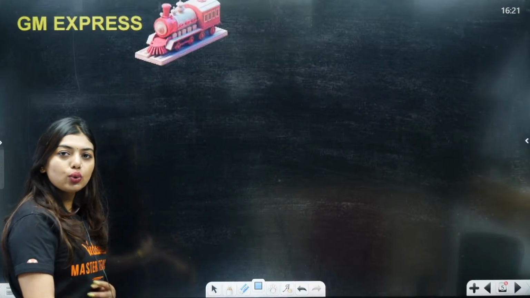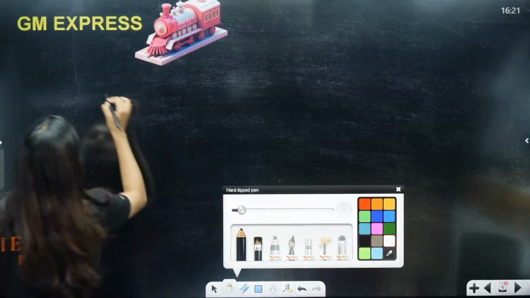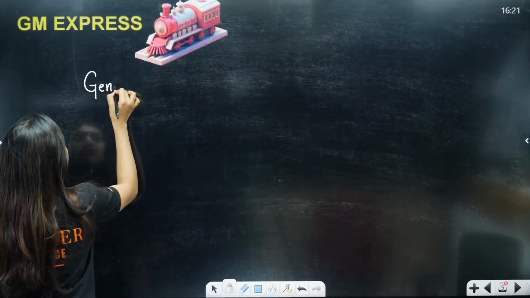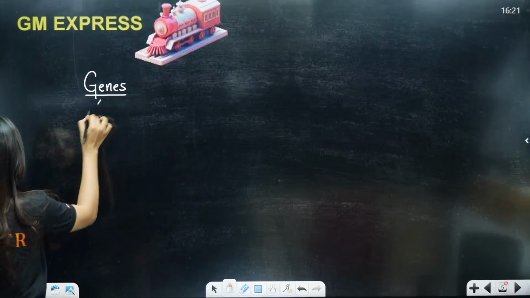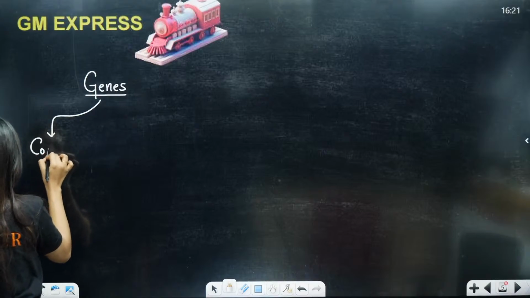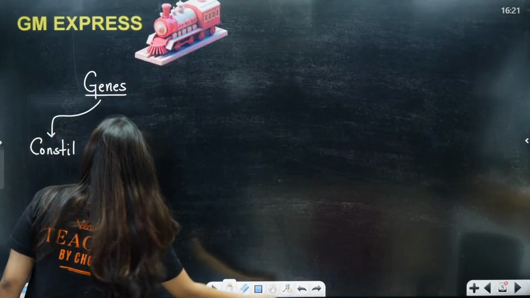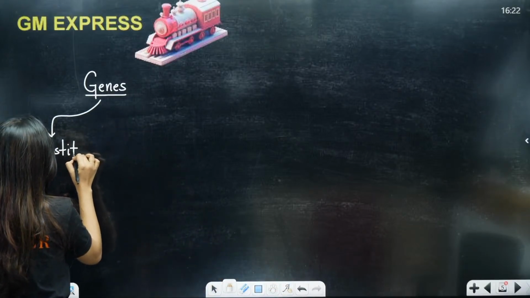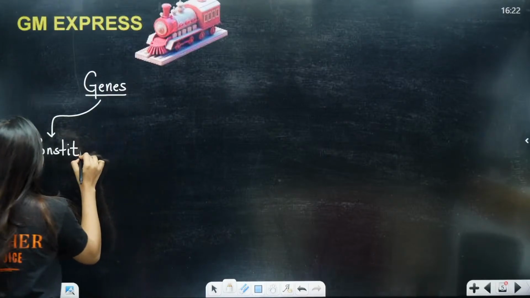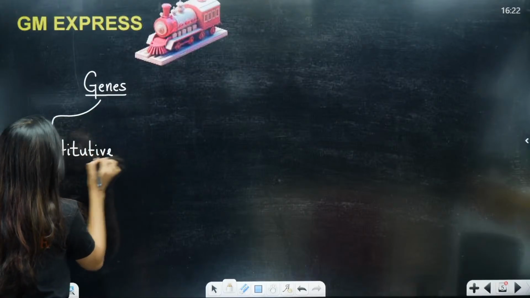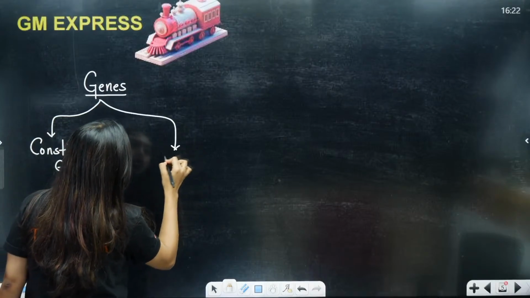So students, first we will write about two different genes. As I told you, there are two different genes in our body. This is GM Express, this is Gopika Ma'am Express, where I will give you an overview of what we are learning. So two types of genes are going to be there, which are called constitutive genes, and non-constitutive.